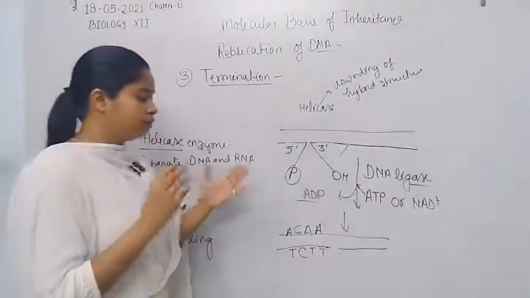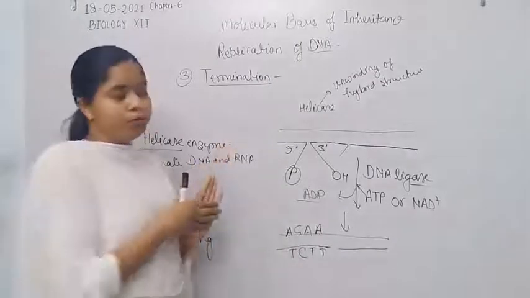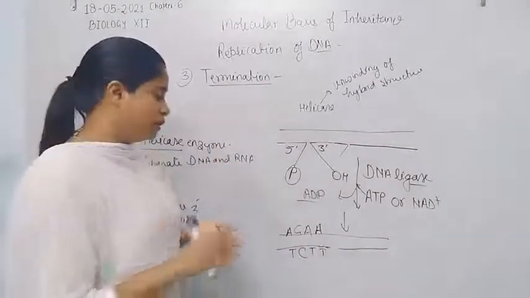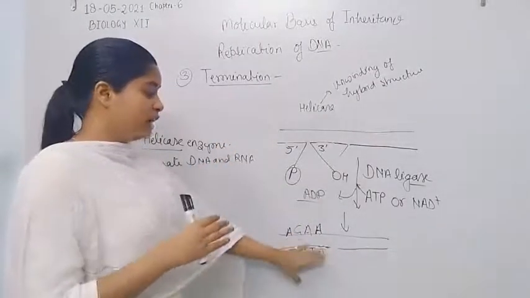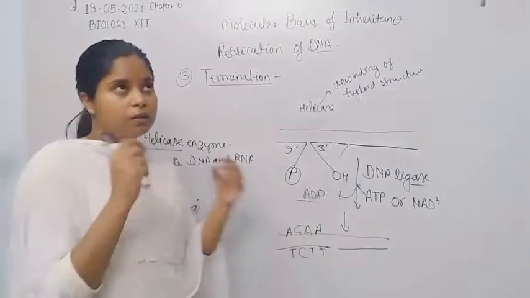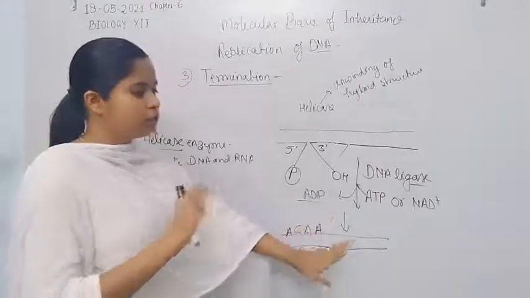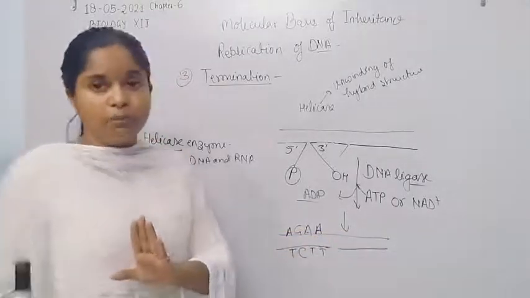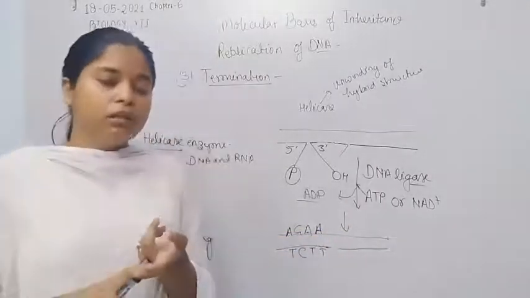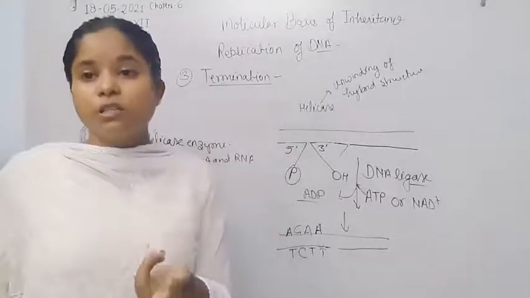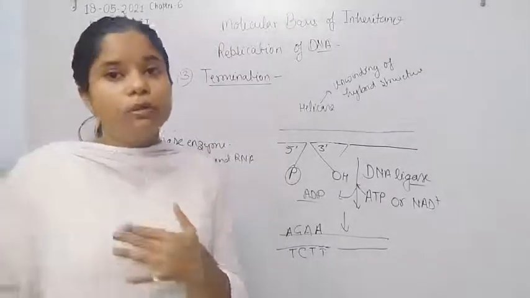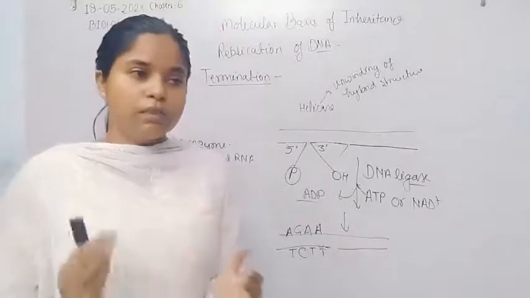Because of this reason, proofreading is important, because if any changes occur in the DNA, if any mismatch is made in the DNA, it eventually transfers to the daughter cell, because the synthesis of DNA always takes place for cell division.